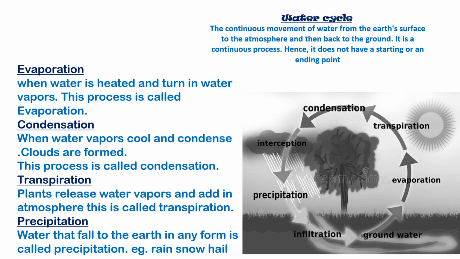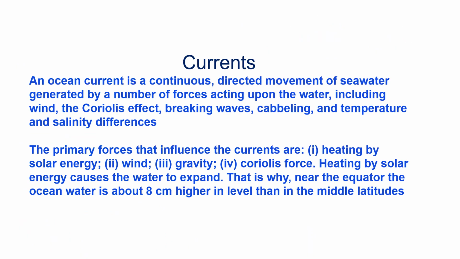And the elements of hydrological cycle are evaporation, condensation, transpiration, and precipitation. And you have to learn the definition of all these components or elements of hydrological cycle. Then currents.